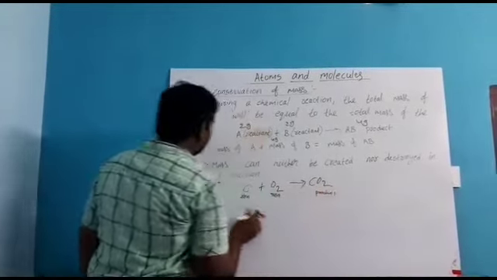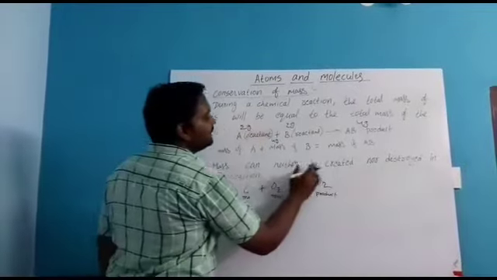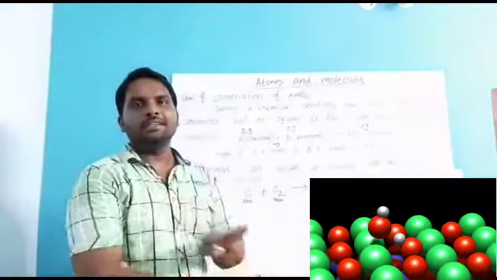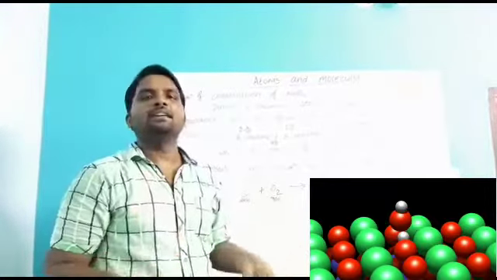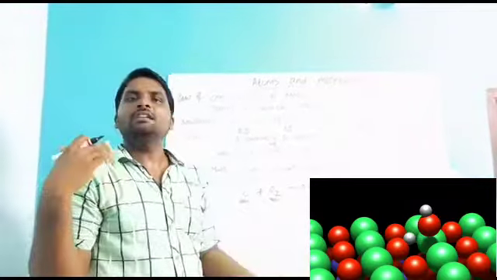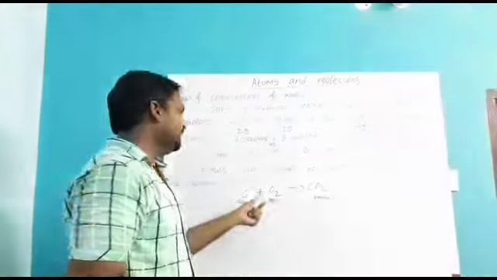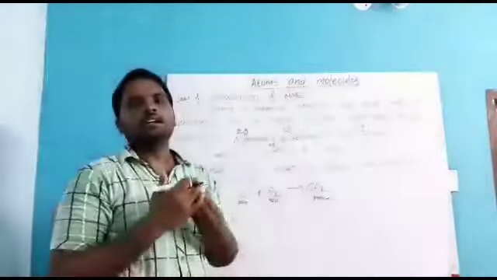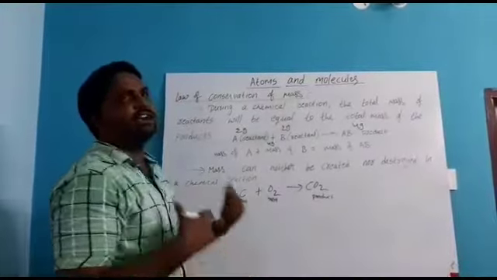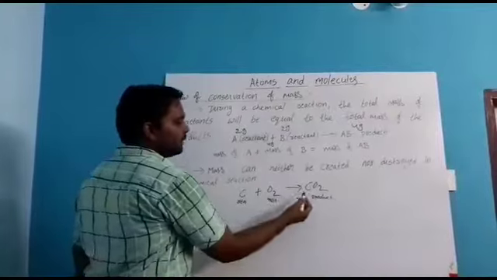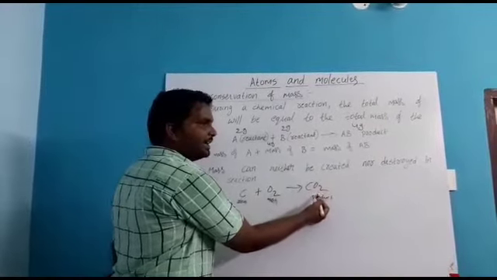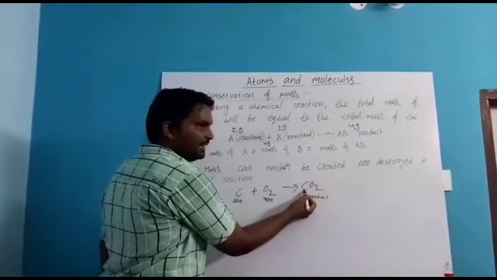Okay. So here what I told, mass can neither be created. Carbon we did not create. It was there naturally. And oxygen also, no one created it. It is also there naturally. So we did not create oxygen and carbon. After the reaction we can't destroy them either. See here, after the reaction, what happens? It turns into carbon dioxide. Is carbon here or not?